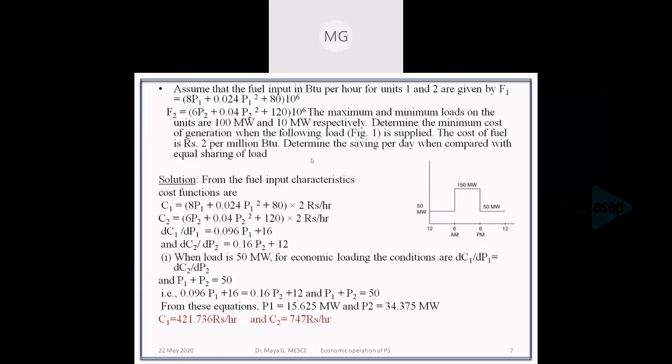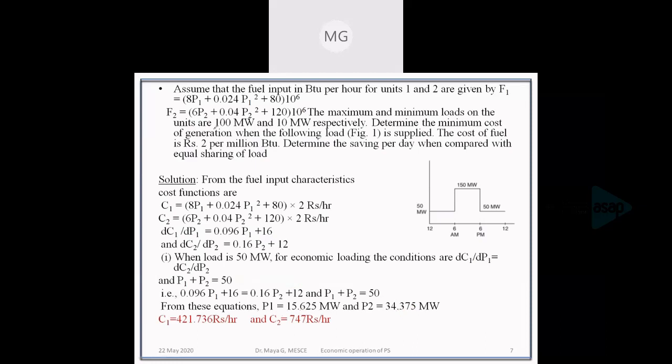This particular equation is the constraint equation, that is the equality constraint equation, and the coordination equation. By solving these two equations, two unknowns and two equations, we can solve for P1 and P2. We'll get P1 as 15.625 and P2 as 34.375.